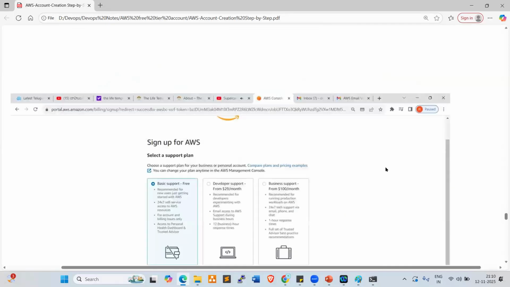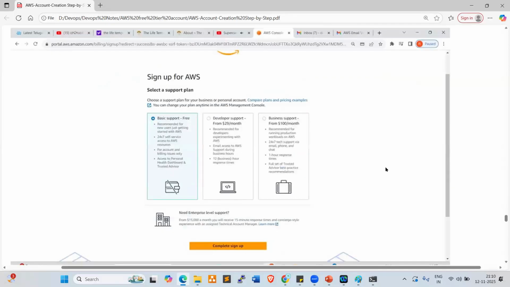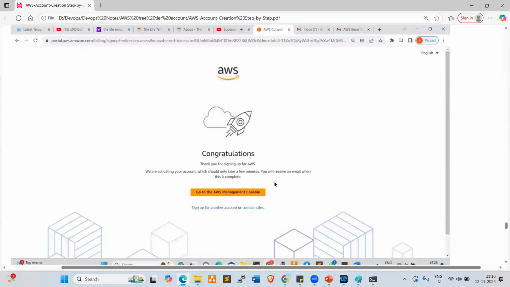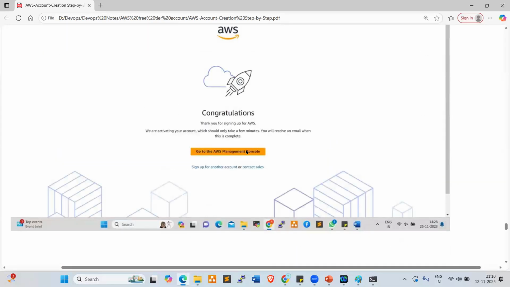After that, look at this. Basic support, developer support, or business support. Three options are available. Basic support is completely free, so you can choose this first one. Click on complete sign up. Once you click on complete sign up, you'll get this message: Congratulations, thank you for signing up for AWS.